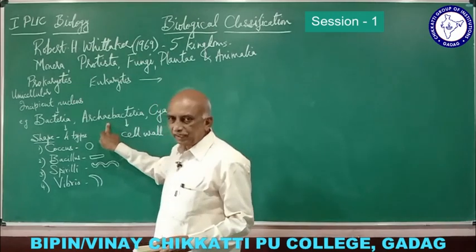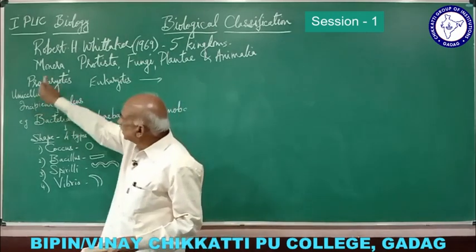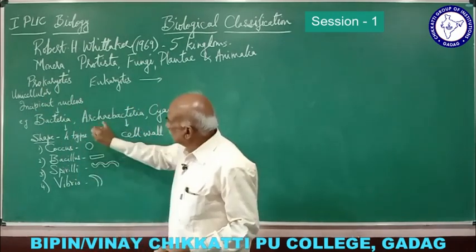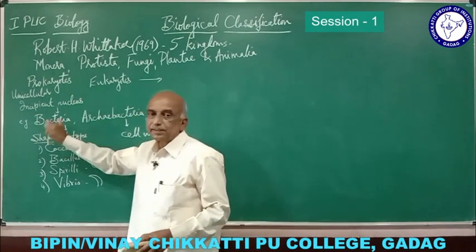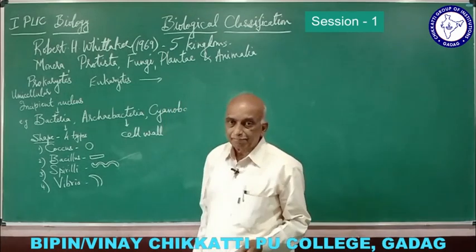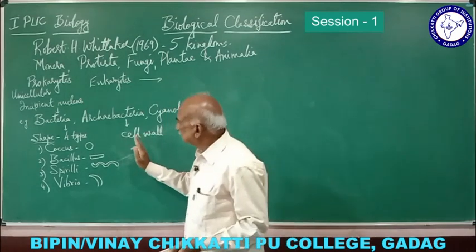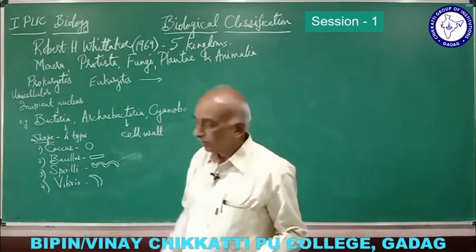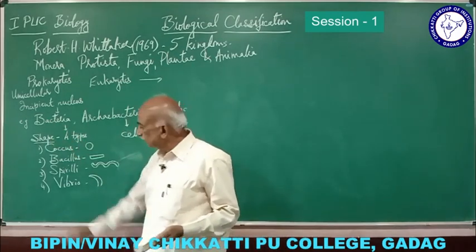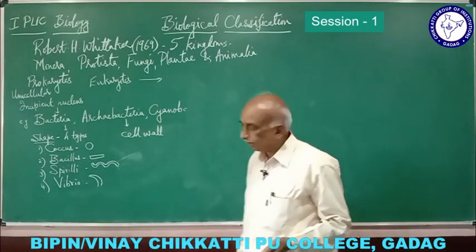These are also unicellular, because we have already mentioned the monera character. So these are unicellular organisms, but they are not like the normal bacteria. Archaebacteria differ in their cell wall structure from the normal bacteria we have studied so far.